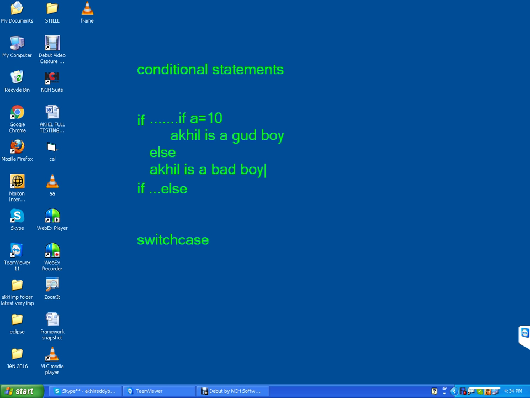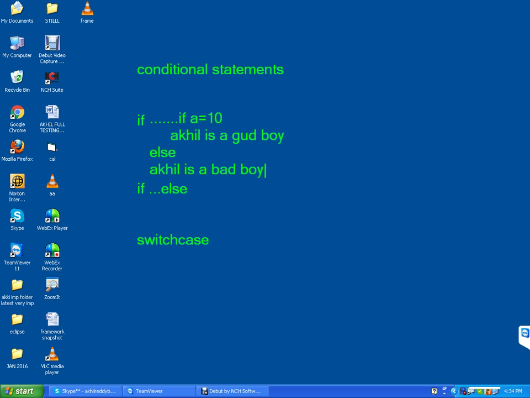If a is not equal to 10, then it will execute Akhil is a bad boy.